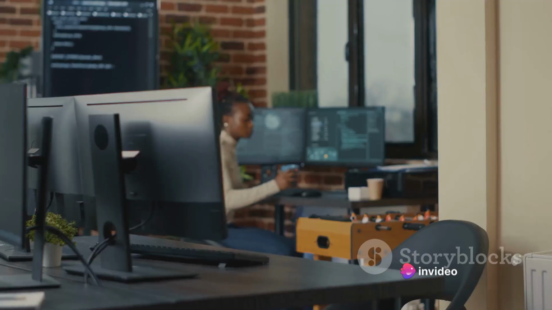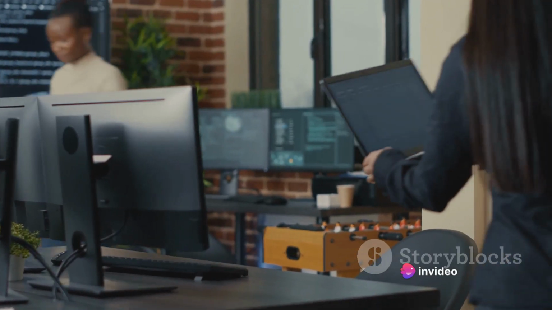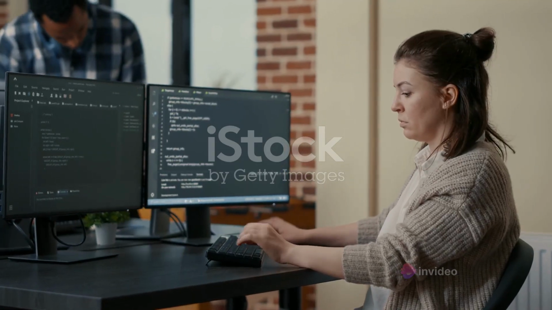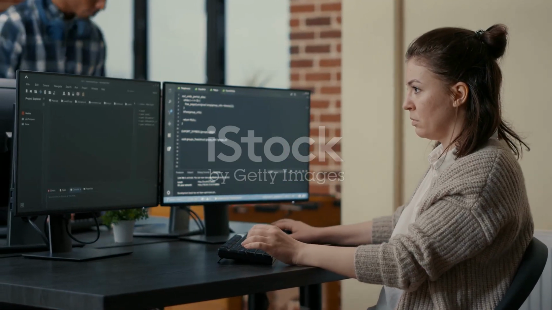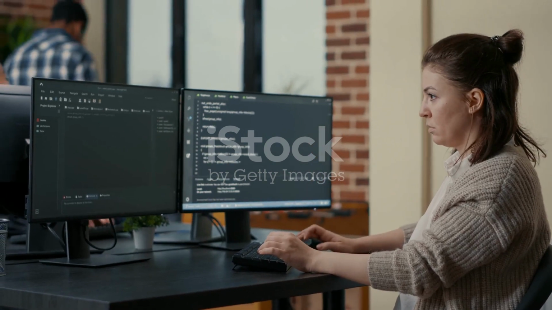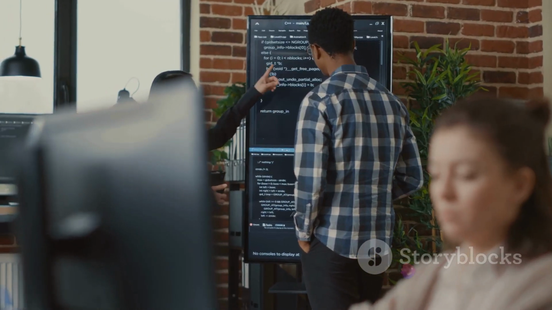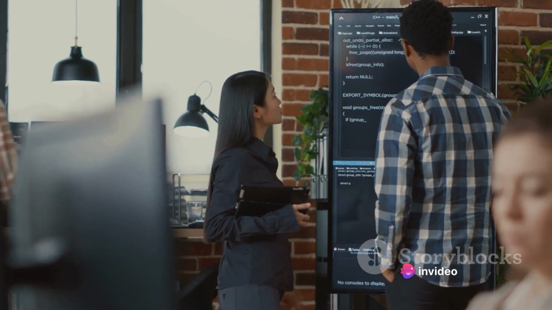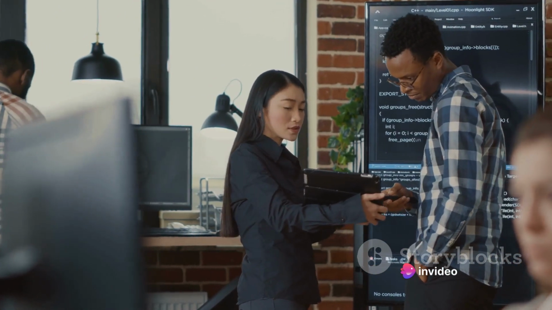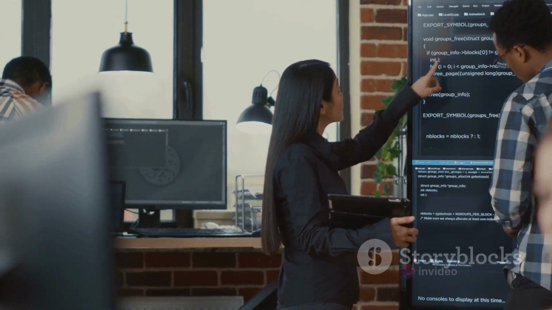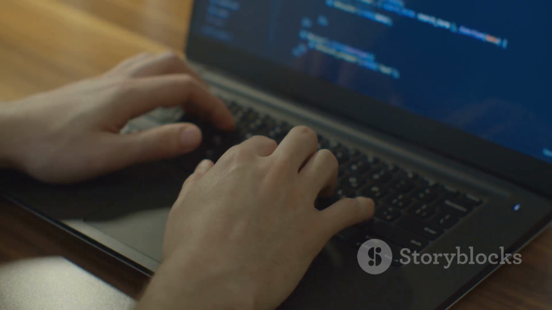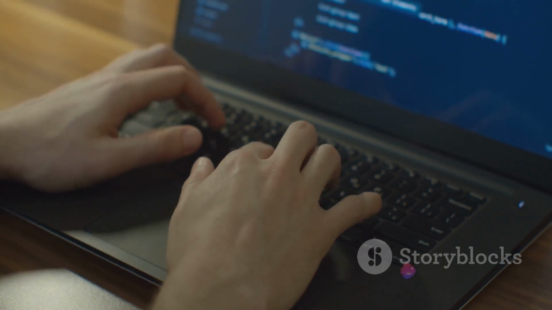Imagine you're trying to debug your code at 3 in the morning, and you come across a function named do something. What does it do? Who knows? You're left playing detective, trying to decipher the mystery of do something. Here's a funny anecdote. Once a developer named his variables after his ex-girlfriends. A hilarious idea, until he had to explain his code to his new girlfriend. Awkward, right? So give your variables meaningful names, unless you want to play a guessing game every time you revisit your code.